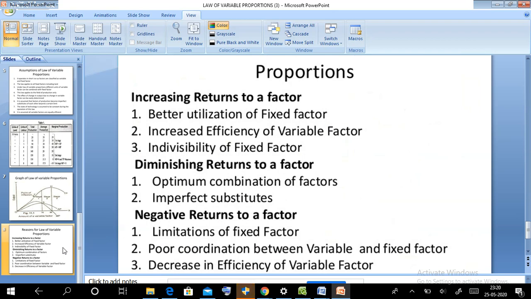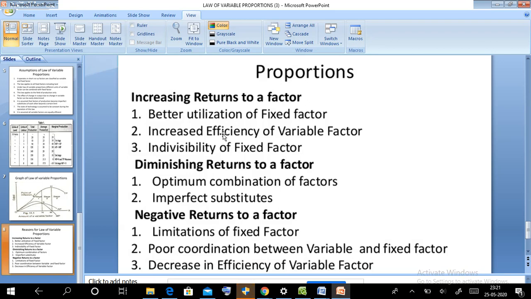The causes are increasing returns to a factor: better utilization of the fixed factor, increased efficiency of the variable factor, and indivisibility of the fixed factor. In the graph, we are seeing three stages. One is increasing returns to a factor, the second is diminishing returns to a factor, and the third is negative returns to a factor.